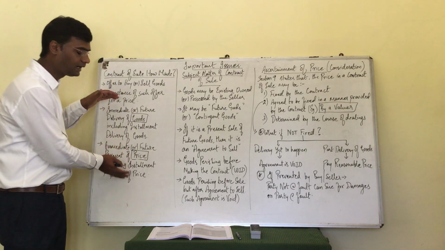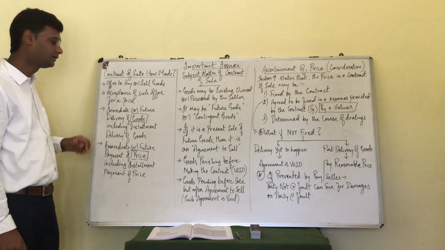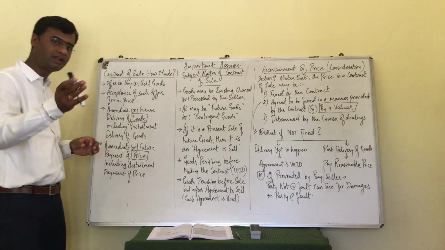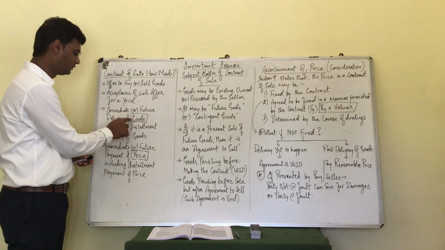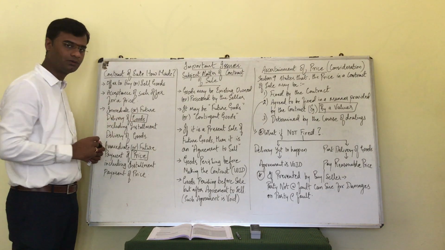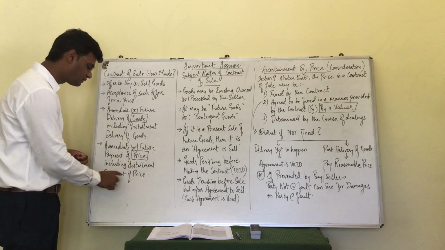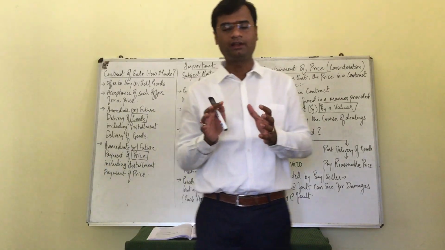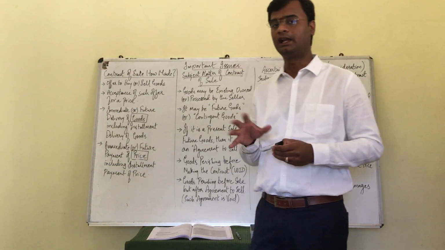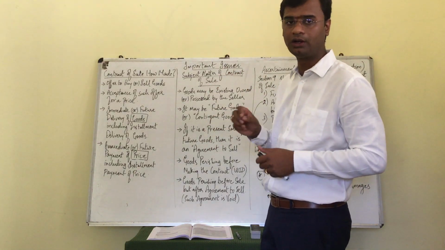Now comes the important analysis when it comes to the other 2 points. What does the other 2 points say? Please carefully read it. Immediate or future delivery of goods, including installment delivery of goods. Immediate or future payment of price, including installment payment of price. Now we have different combinations. We can work out different analysis here. Please appreciate the importance or depths involved in it.